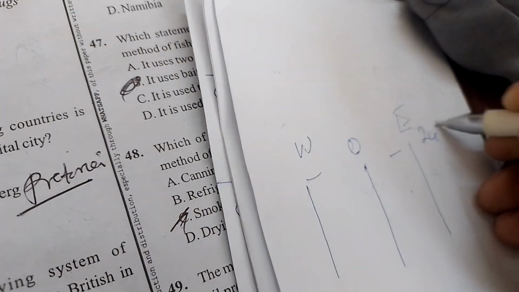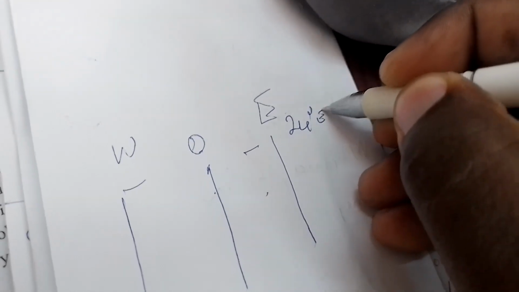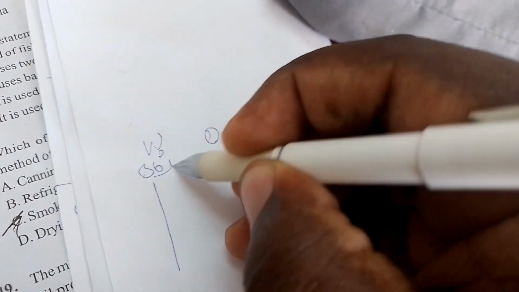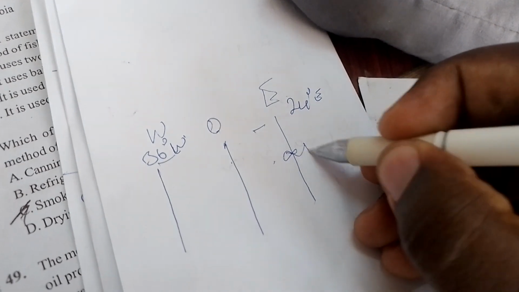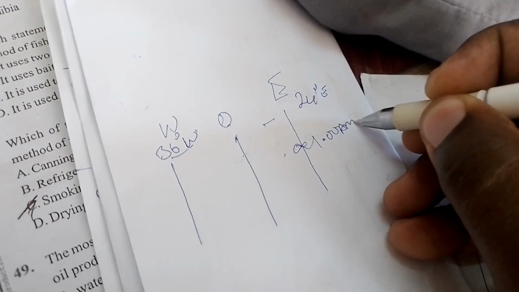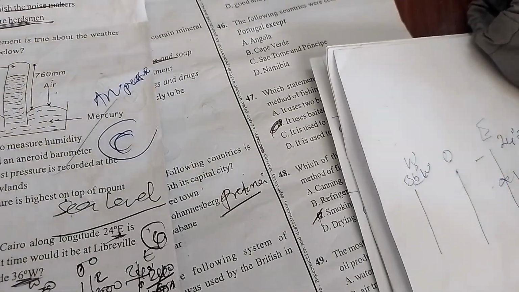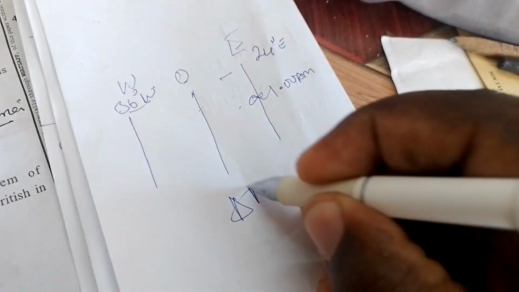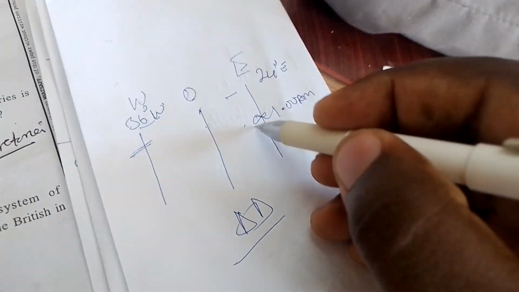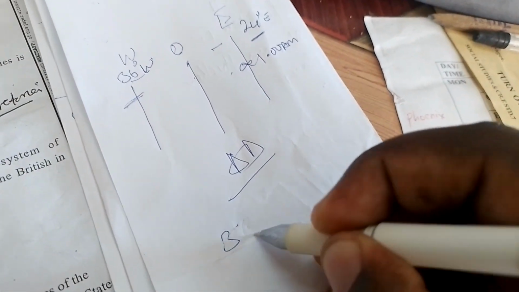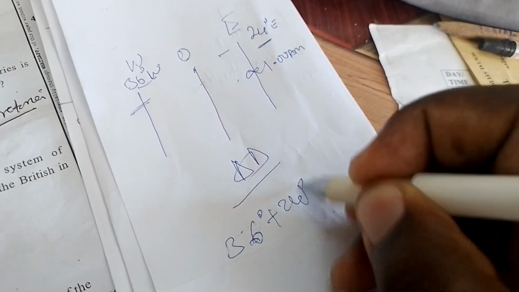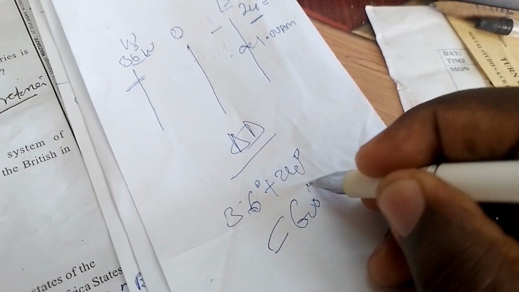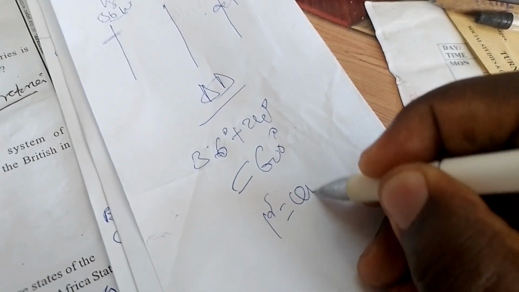So if this is my 24 degrees east and we have 36 degrees west, the time here is 1:00 a.m. Can we check? Yes, a.m. Good. The time is 1 a.m. So what do we do here? The degree difference. The first thing, we have the western side and the eastern side. So we have 36 degrees plus 24 degrees. What do we get here? This is 60 degrees. Then we say 1 degree is equal to 4 minutes.